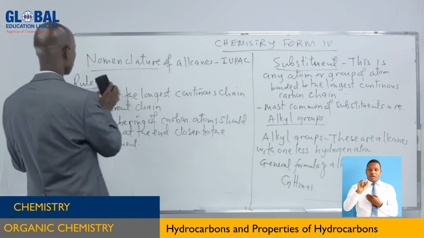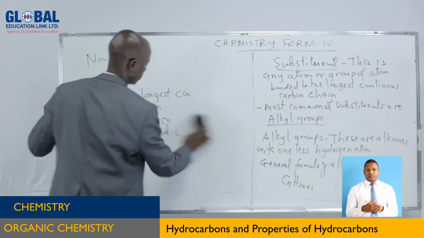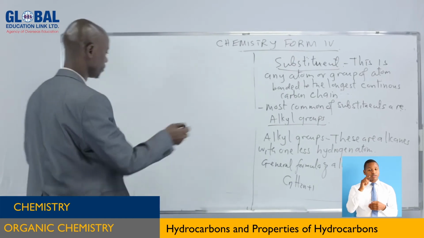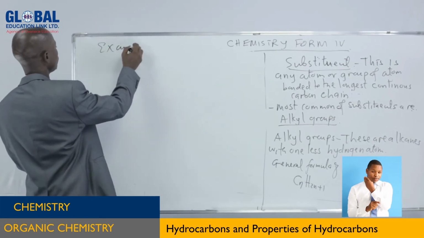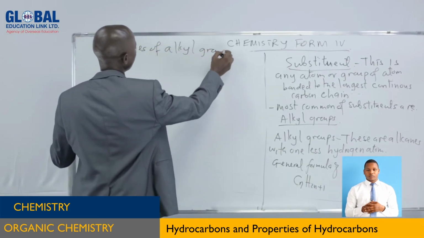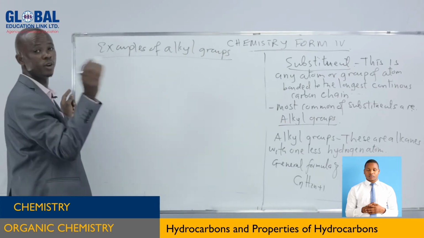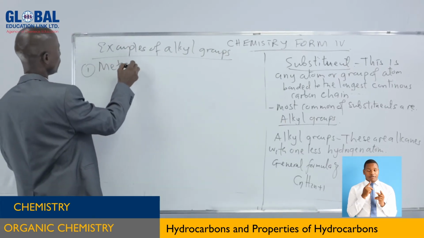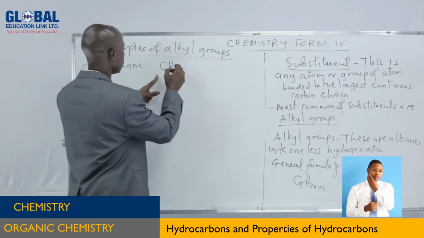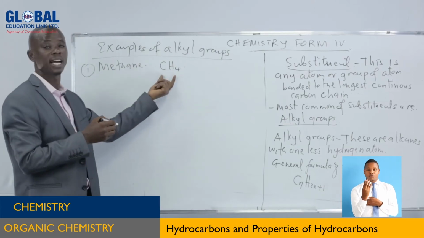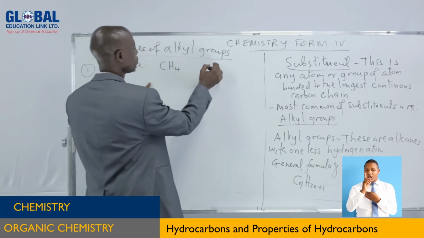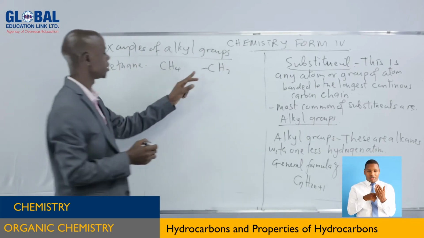Let's see examples of them before we proceed to nomenclature, because it is very, very important for you to understand them. Number 1, if we have methane, for example, this is an alkane. The formula of it is CH4. Now, when one hydrogen atom here is not present, that means you're going to have this one, this way.